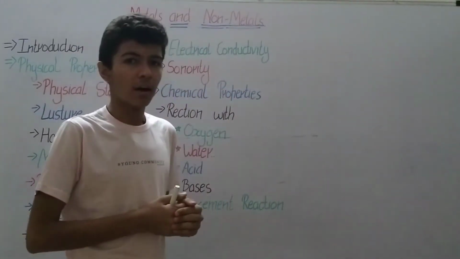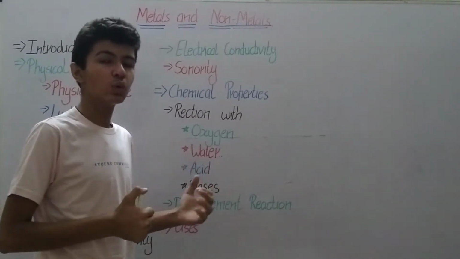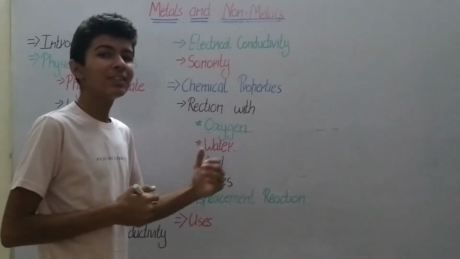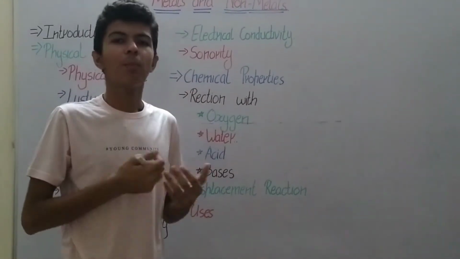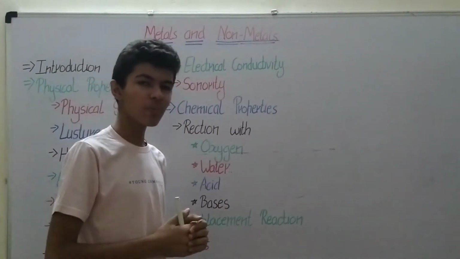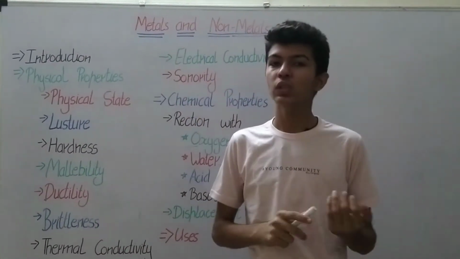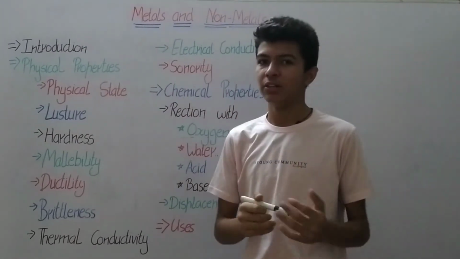These properties which I have mentioned, of the stones which gave rise to the Iron Age and then to the Bronze Age, are known as metals. And what are non-metals? Stones that do not follow these properties are known as non-metals. Instead of saying stones, the technical definition would use the word elements.